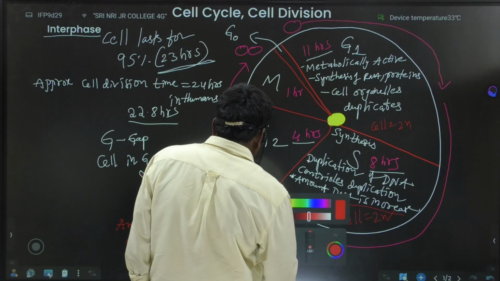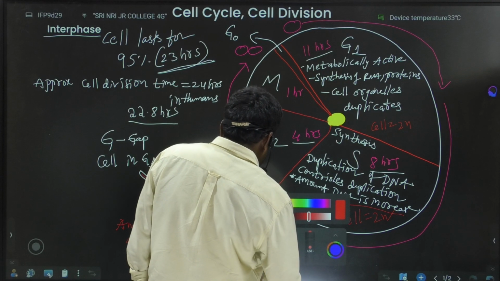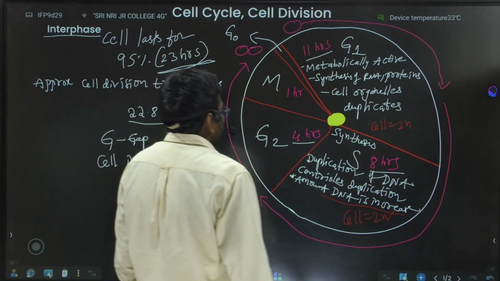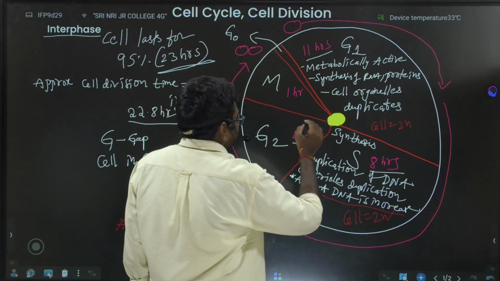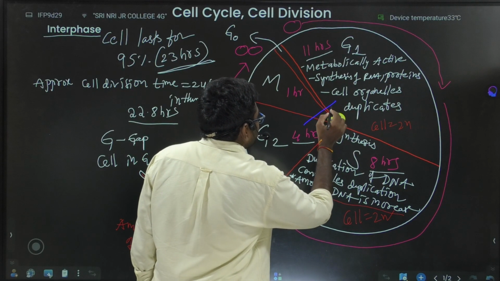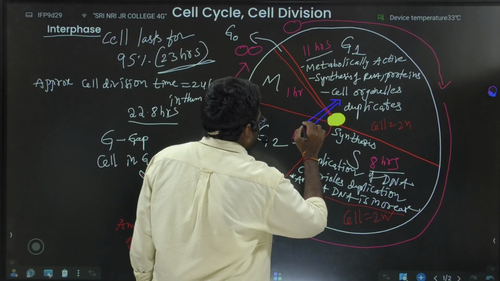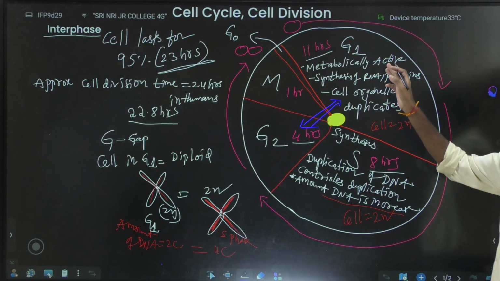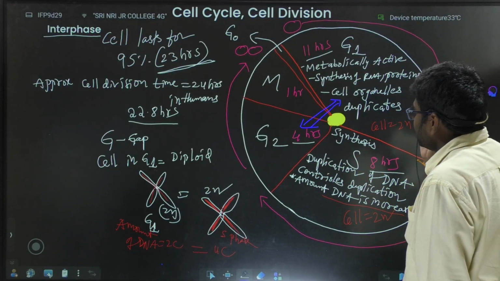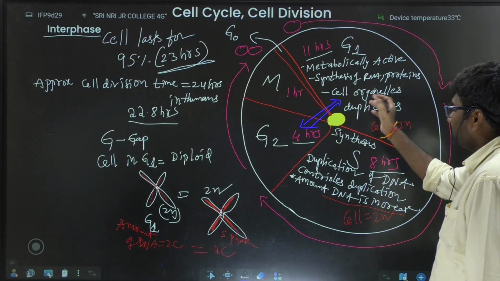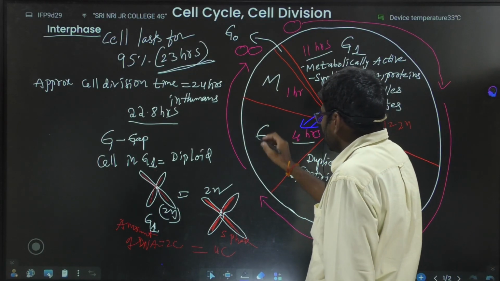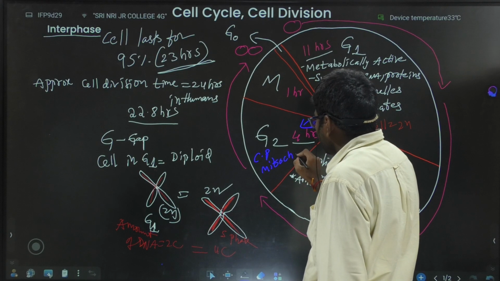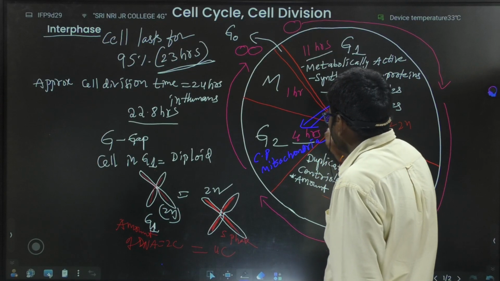The cell is metabolically active, synthesis of RNA and proteins takes place, and cell organelles duplicate. Especially chloroplast and mitochondria duplicate here in this phase.